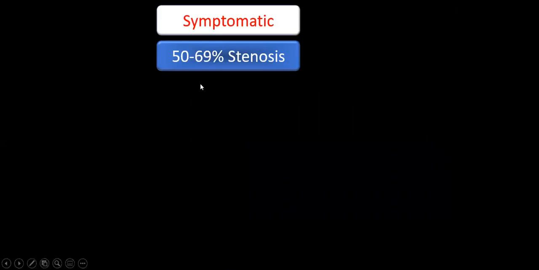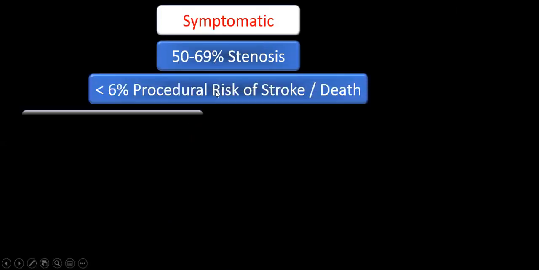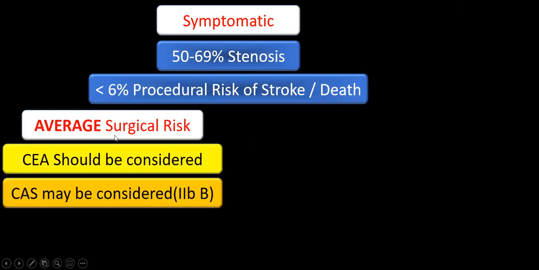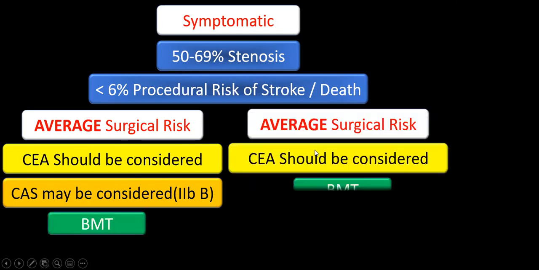Now the lesion is a little less severe. The patient has only 50 to 69% stenosis. Average surgical risk patient, even then carotid endarterectomy is the preferred modality. High surgical risk patient, carotid endarterectomy. This is wrong actually. Okay, this is not average surgical risk.